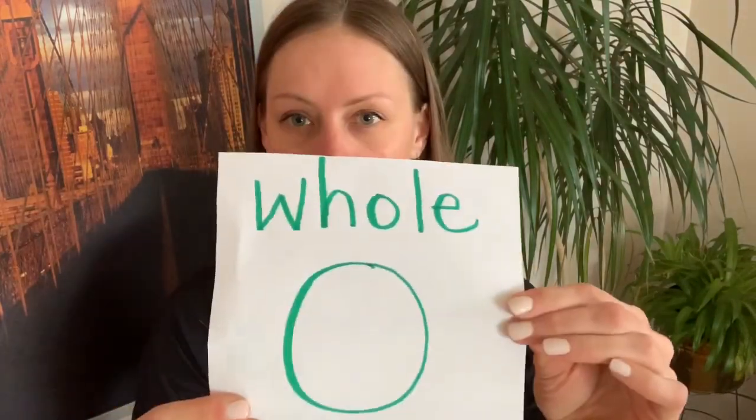Hi grade ones. Last week we talked a lot about fractions. And fractions are when we have one whole thing and we cut it into equal pieces. And so when it's into two equal pieces, a whole, they're called halves, 2 halves. And if we cut something into 4 equal pieces, they're called fourths or quarters.